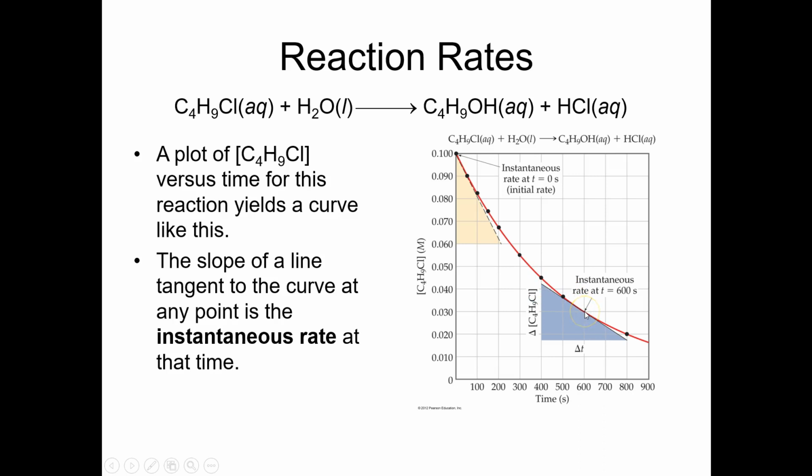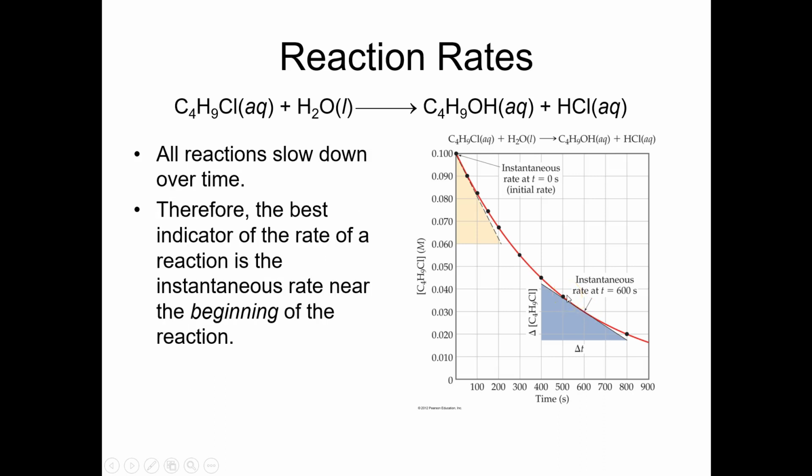And then there's a third type of rate that we talk about, which is initial rate. An initial rate is actually just simply the instantaneous rate at the very beginning. So here in this light brown colored triangle, they're trying to describe what's called the initial rate, which is simply a special case of the instantaneous rate. It's an instantaneous rate when t is equal to 0.